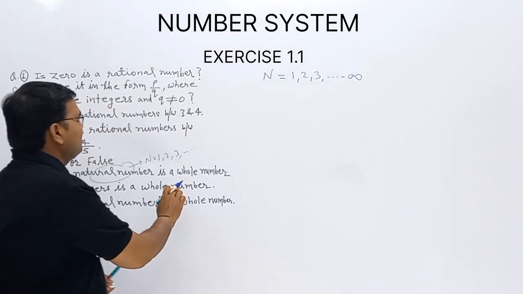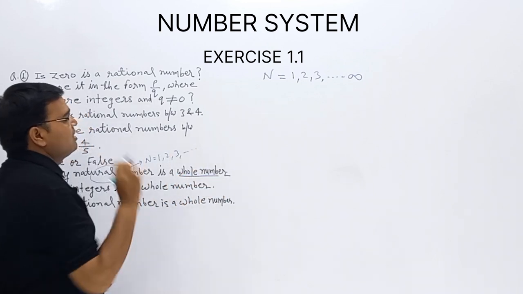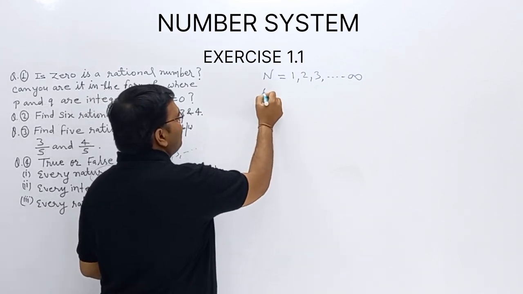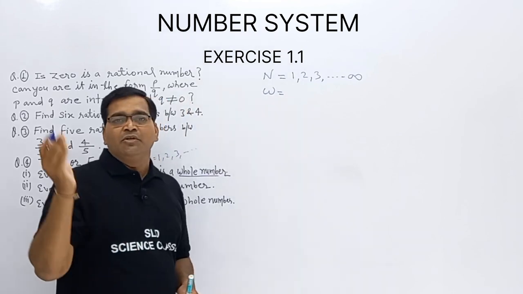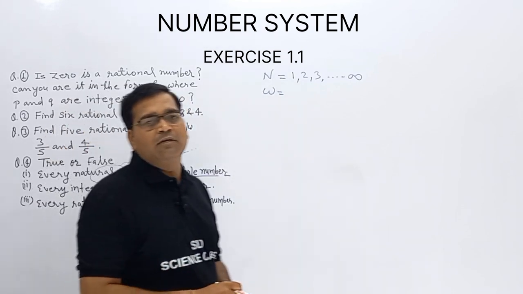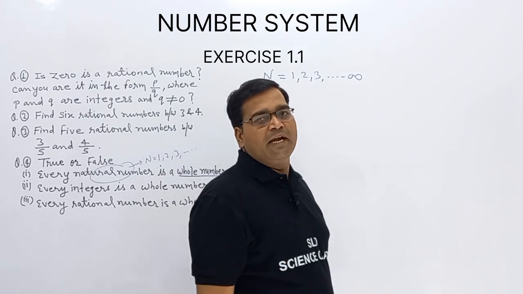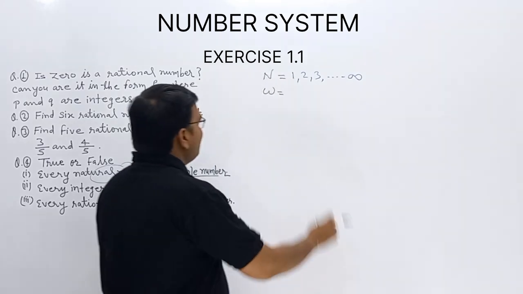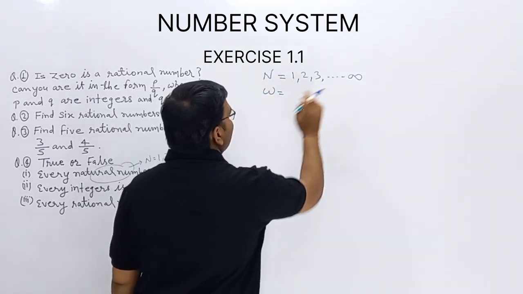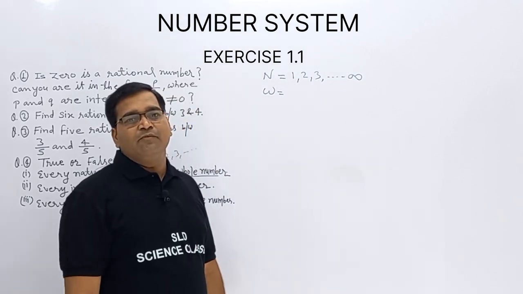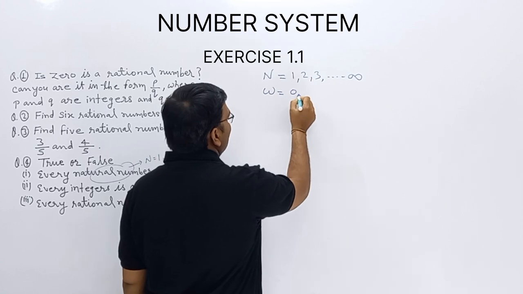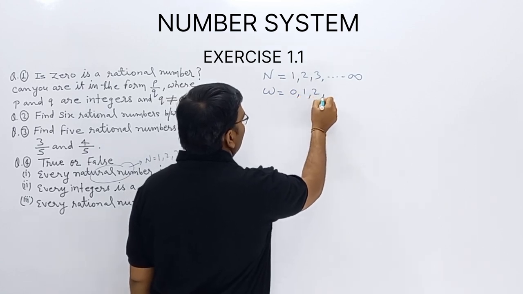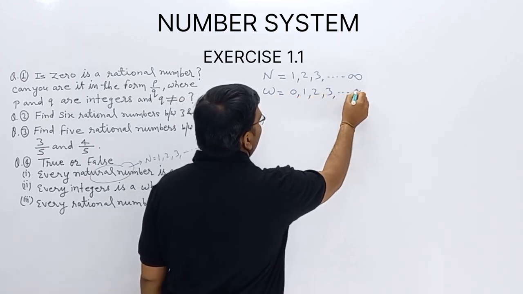Now what about the whole number? Whole numbers are denoted by W, and if 0 is included in a counting number, then we are getting whole numbers. So W will be 0, 1, 2, 3 up to infinity.